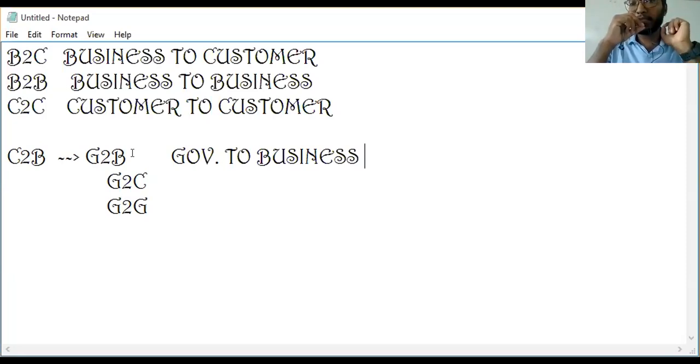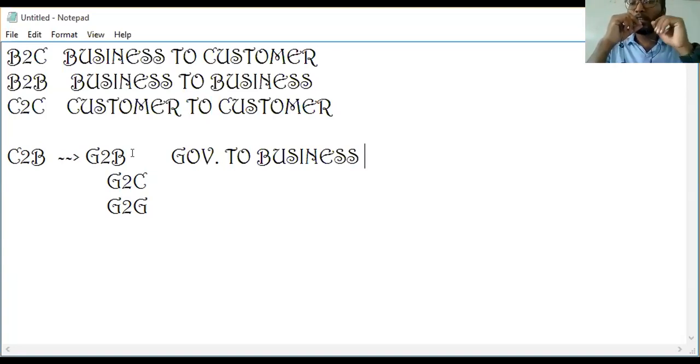If students want to know the result, they log into the government's website. For the 10th or 12th standard result, it would be the SSC website. Students log in and insert their roll number on that website. After entering it, only then will they get the particular details. This is the best example of G2C, government to customer.